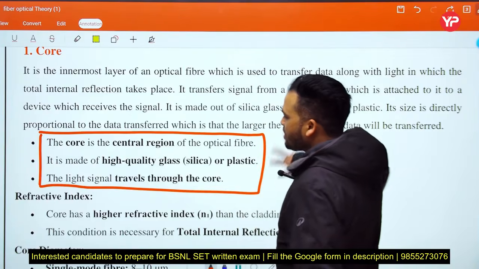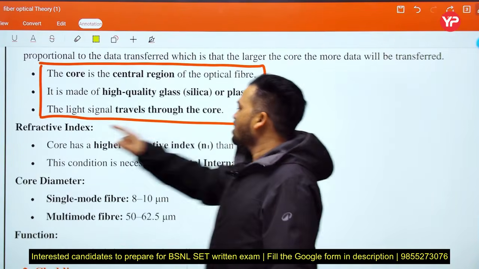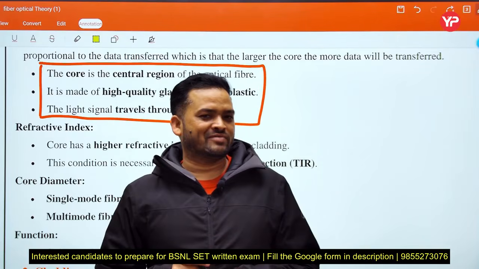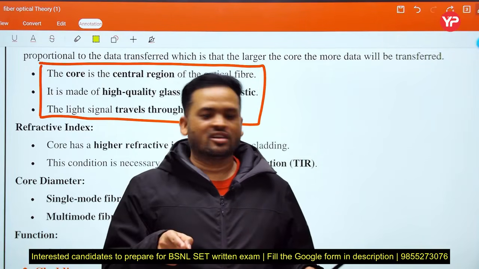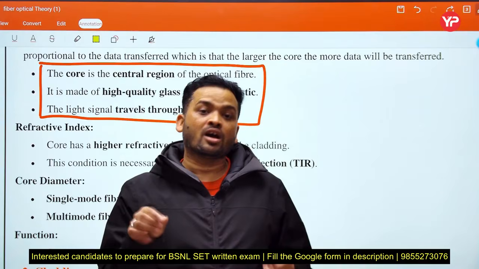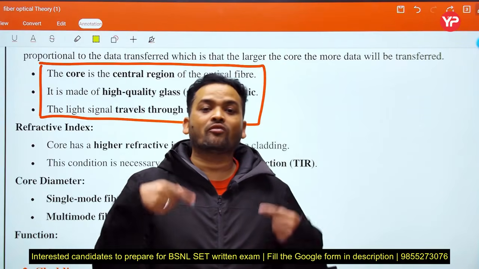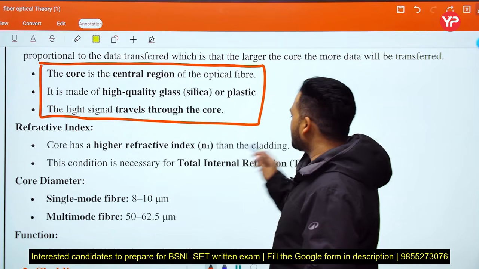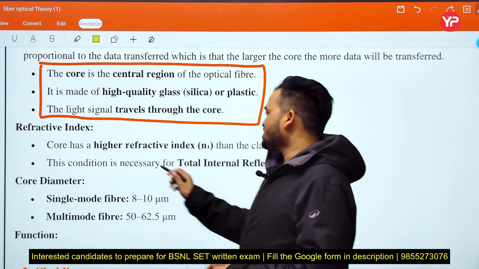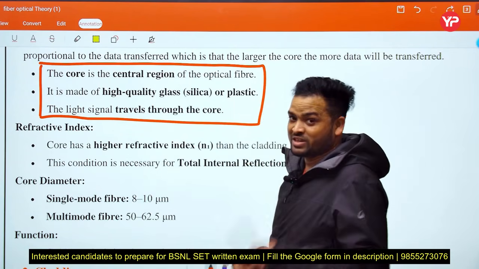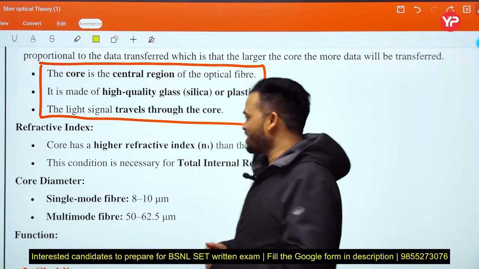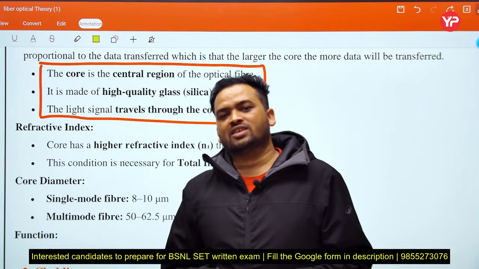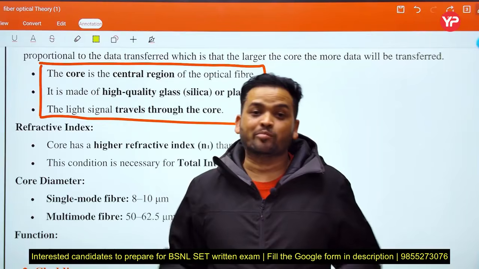Next, refractive index. What is the refractive index? C upon V. What is the meaning of refractive index? We discussed it in the reflection or refraction topic. What is Snell's law? Snell's law means refraction of light. The core has a higher refractive index than the cladding. This condition is necessary for total internal reflection. We discussed this in total internal reflection also. Why does the core have a higher refractive index as compared to the cladding, and what is the importance of that?